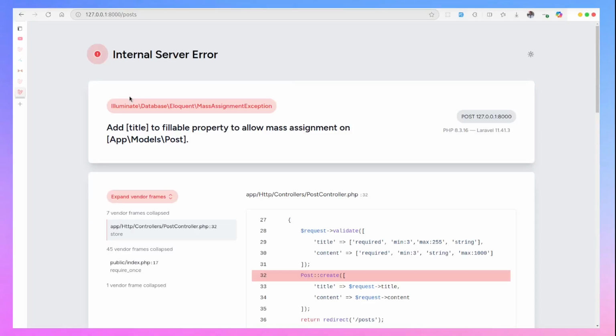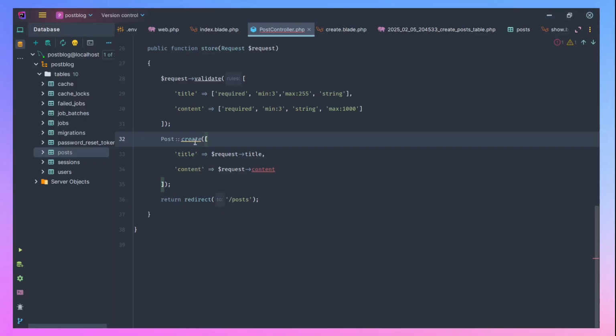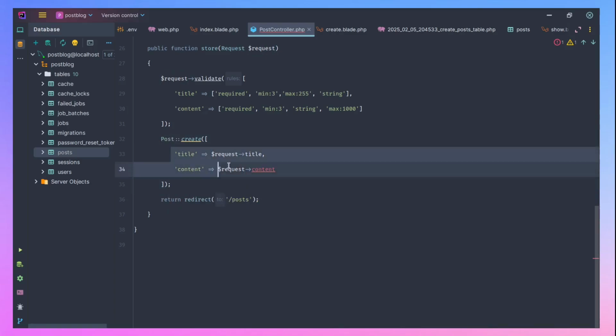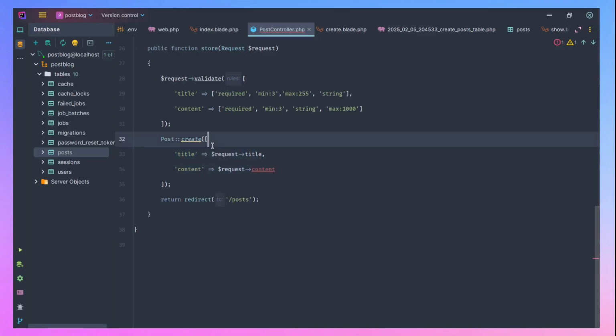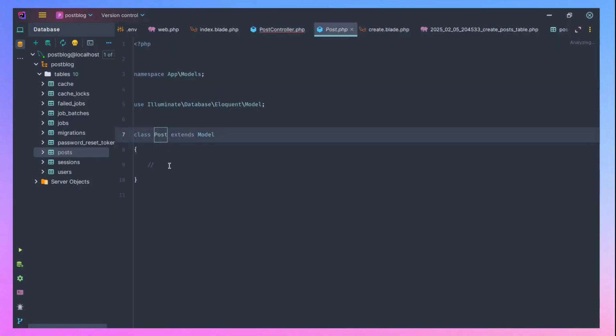So create. So you can see now it's telling us add title to fillable properties to allow mass assignment. The reason why it is giving us that error is that Laravel is security conscious. This approach is called mass assignment, and security wise it is not good, but let's go back to our model and allow that.